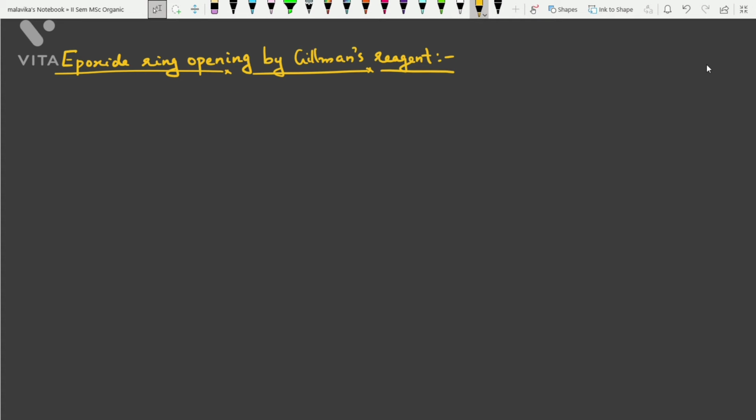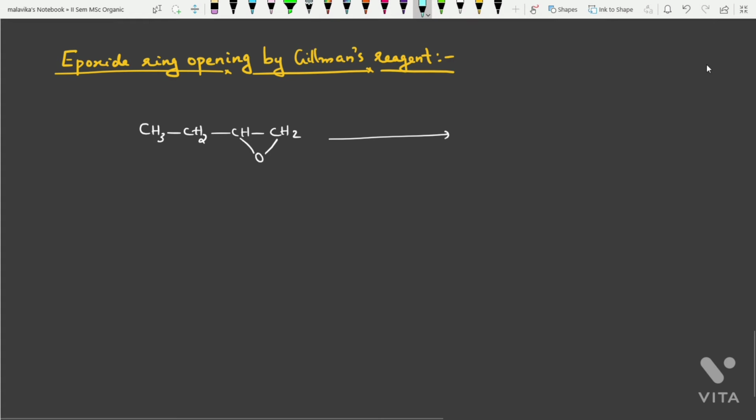Now we will be looking into the epoxide ring opening by Gilman's reagent, which is an important reaction. Epoxide ring will be opened into alcohols. Okay, so let me write an example for this. Suppose you have an epoxide ring like CH3 CH2 CH CH2, and here this is the epoxide ring. Now the reagent that you are using is Gilman's reagent, (CH3)2CuLi, followed by hydrolysis.